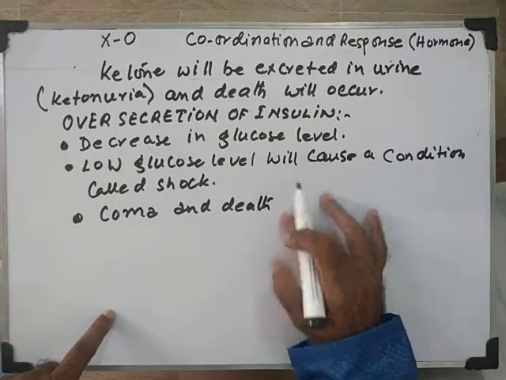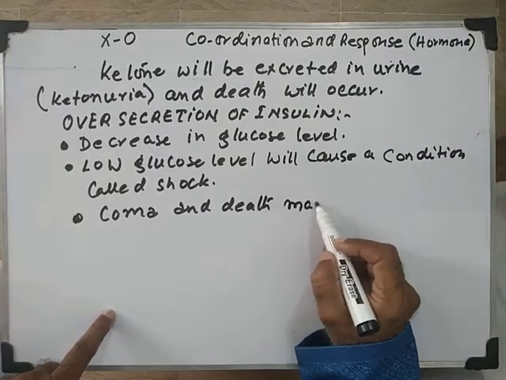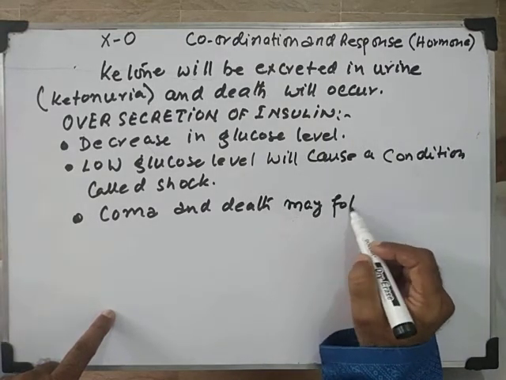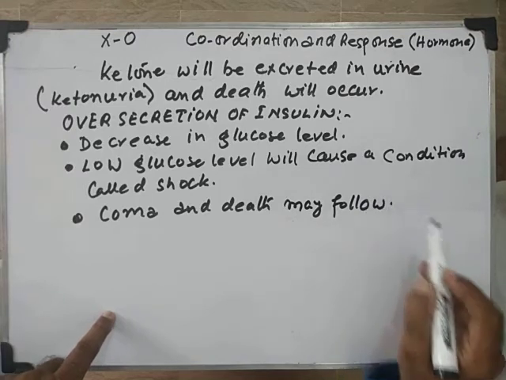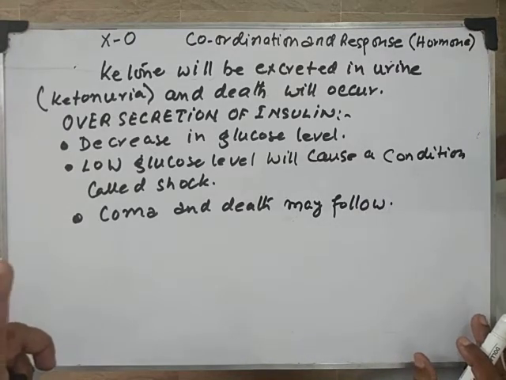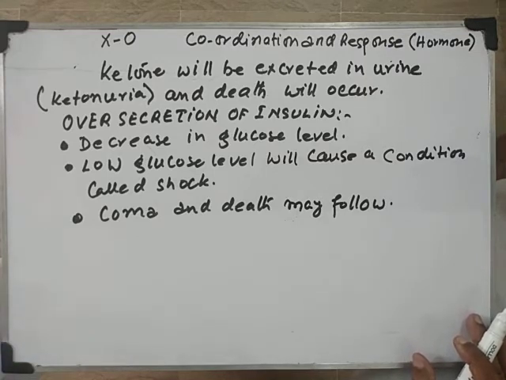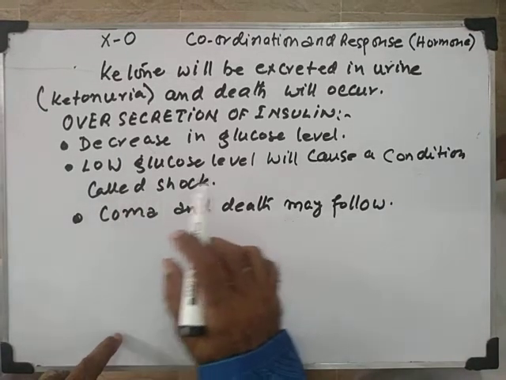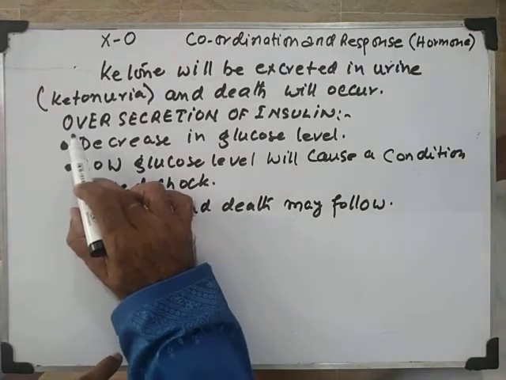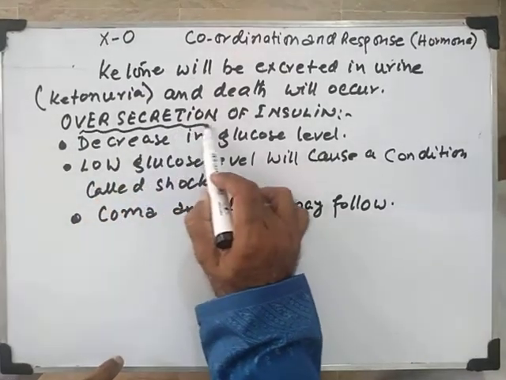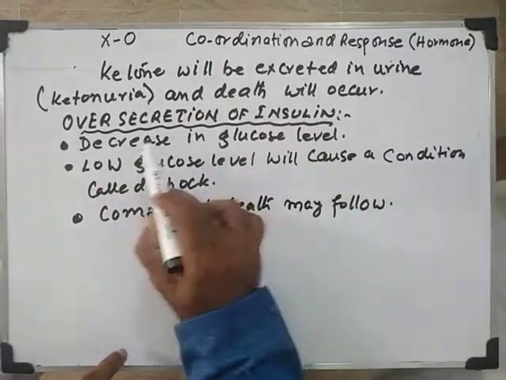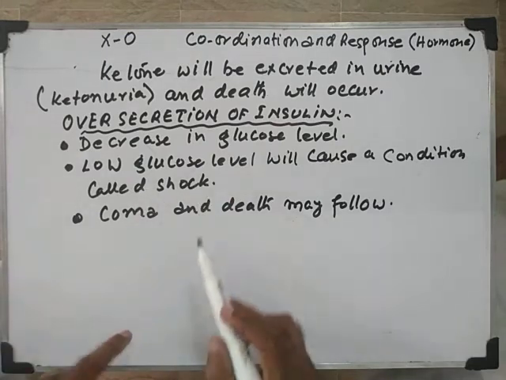That may follow. So you see, the level of glucose should be normal in the blood. If there is lack of secretion, then it will be dangerous, and if there is oversecretion, then it is also dangerous. So here we are explaining the oversecretion of insulin.